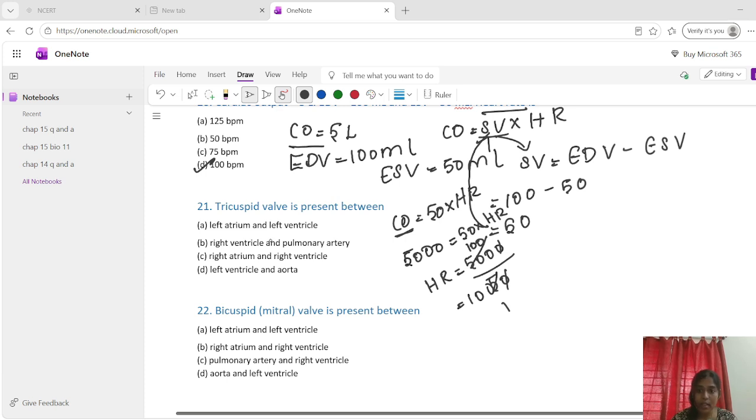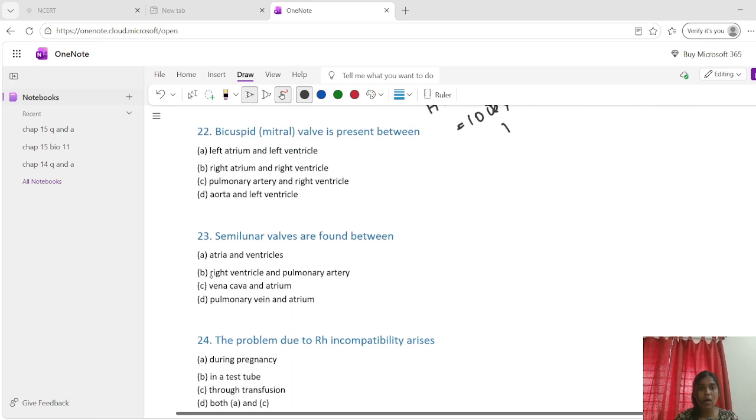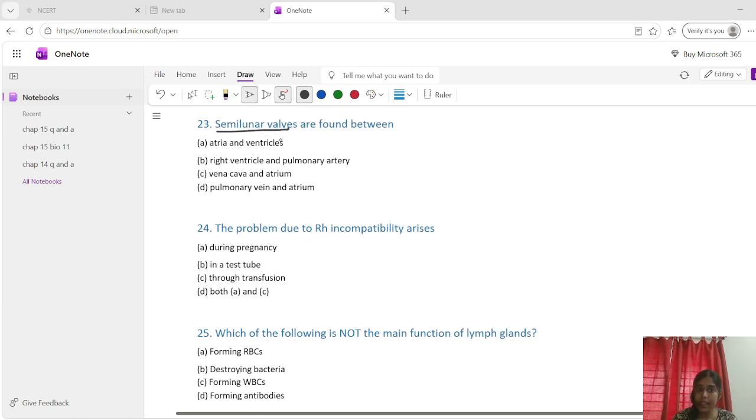Okay. Now, the tricuspid valve is present between, the tricuspid valve guards the opening between the right atrium and right ventricle. It also prevents backflow during ventricular systole. So what is the answer? Right atrium and right ventricle, option C. Now the bicuspid valve is present between what? Left atrium and left ventricle. Okay, and it also prevents backflow into the atrium. Semilunar valves are found between the right ventricle and pulmonary artery, because semilunar valves are located at the base of the pulmonary artery and aorta, and they prevent backflow into the ventricles.